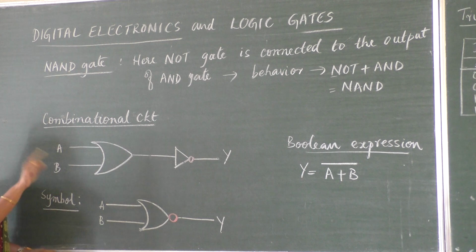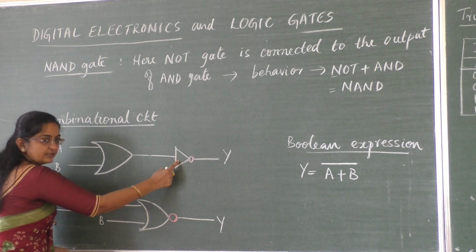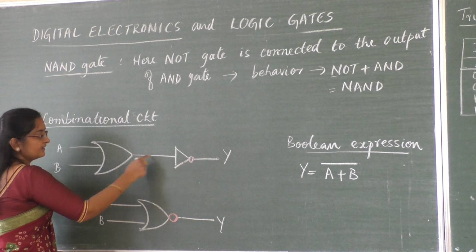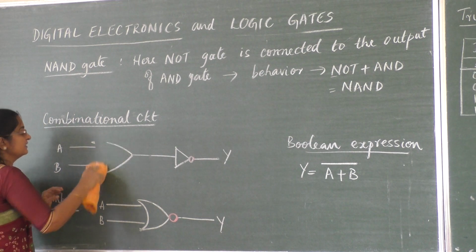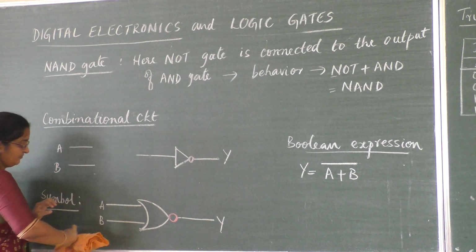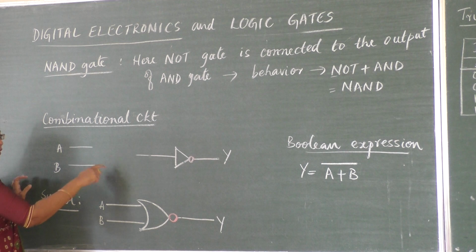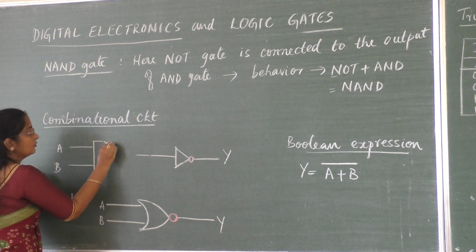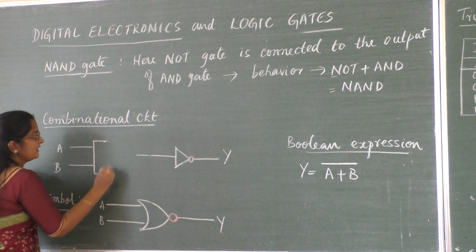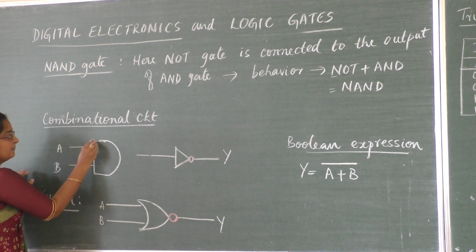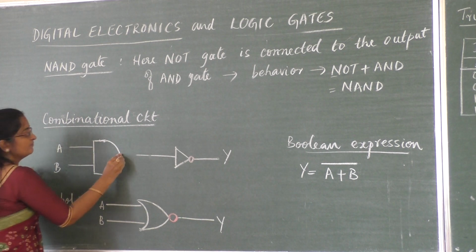Next, how to draw the combinational circuit. Now here we have NOT AND. The NOT is there at the output of the AND gate, so I have to change this. Earlier it was NOR, NOT OR, now NOT AND. How to draw the AND gate? Just draw a D symbol. Remember, there should be 2 sharp lines.